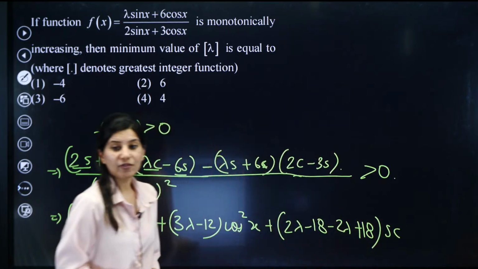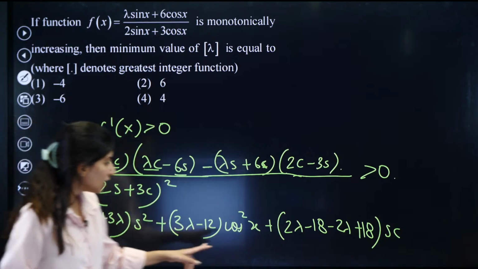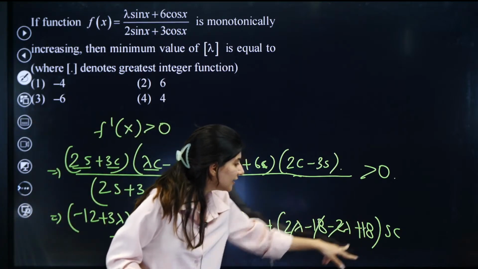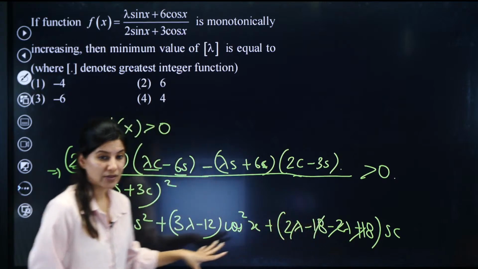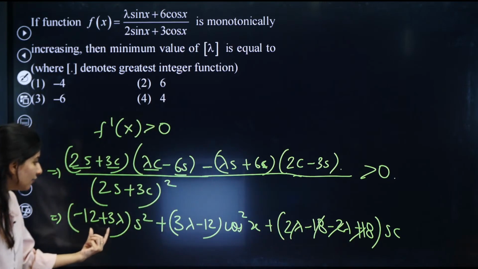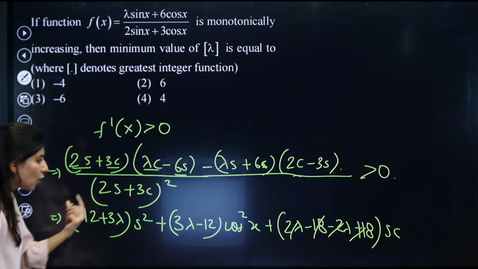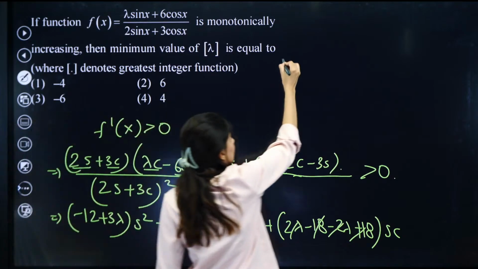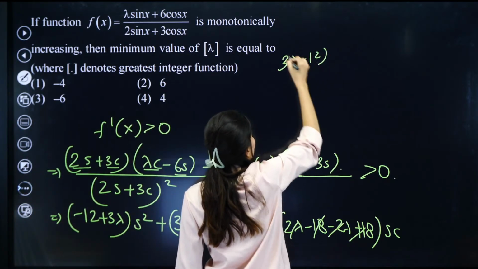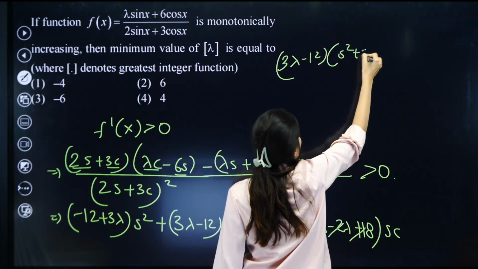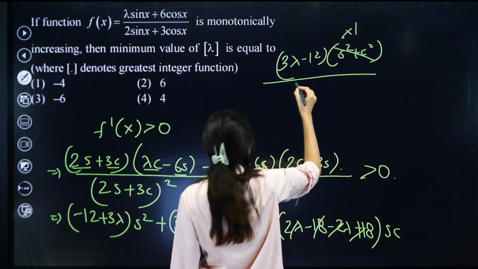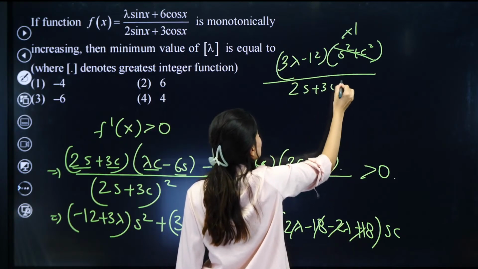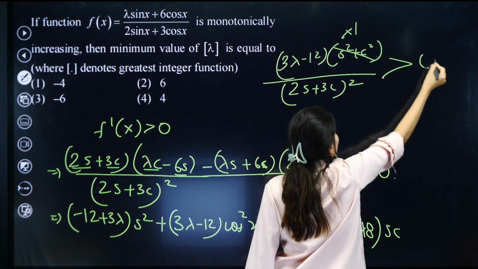So this is the coefficient we have figured out. Now can you see the 2 lambda gone, 18 gone? That means the sine cos term is not visible over here. And if you take 3 lambda minus 12 common, you get sine square plus cos square, which is nothing but 1, whole upon 2 sine plus 3 cos whole square, and this should be greater than 0.